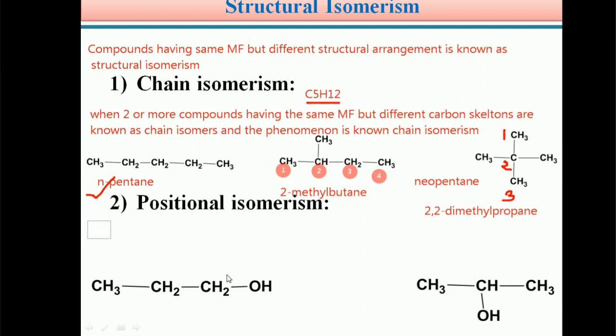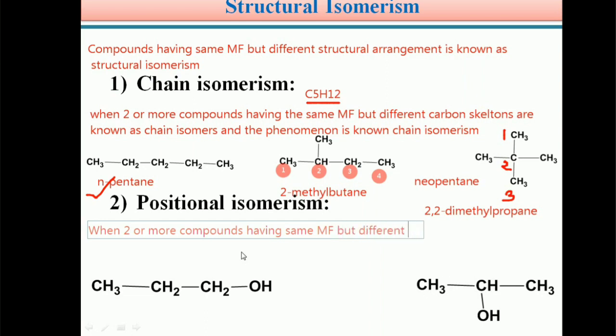Students, we can define positional isomerism as follows: whenever two or more compounds have the same molecular formula but different position of the substituent atom. It may be a halogen or an alkyl group, whatever it may be.